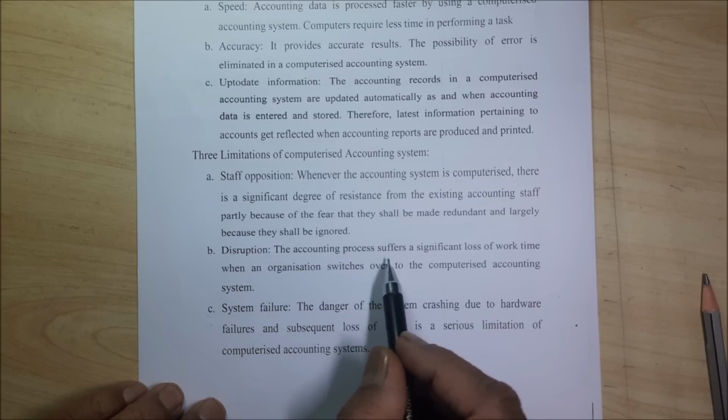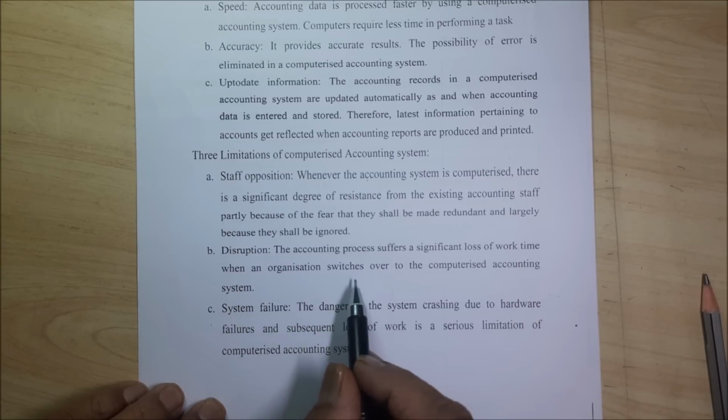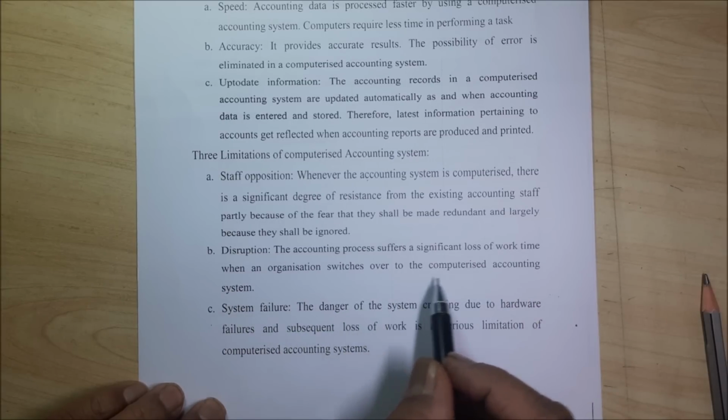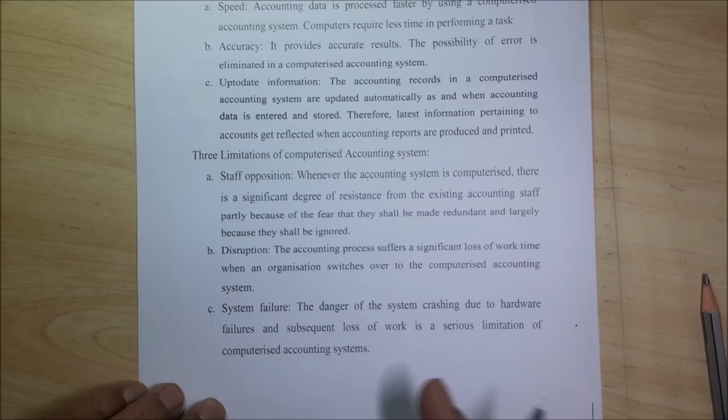The accounting process suffers a significant loss of work time when the organization switches over to the computerized accounting system. Whatever it is, in the transition you have to pay, but that is one of the disadvantages. From manual to computer, definitely you will have some disturbance.